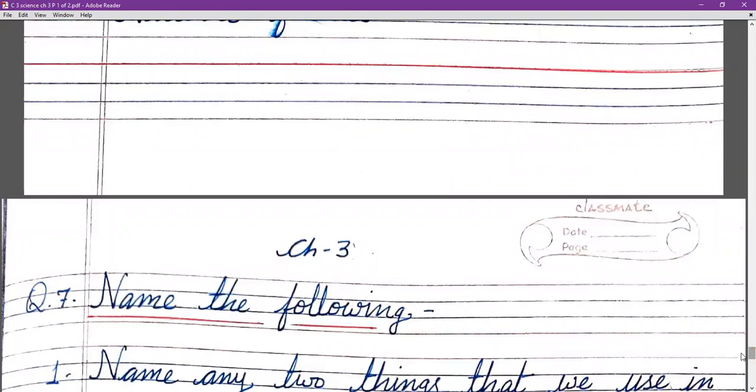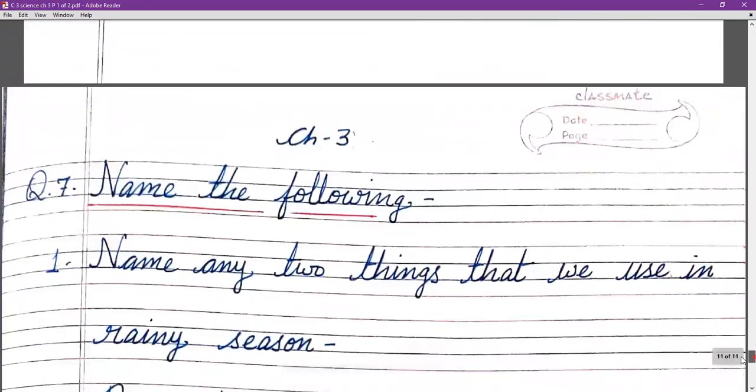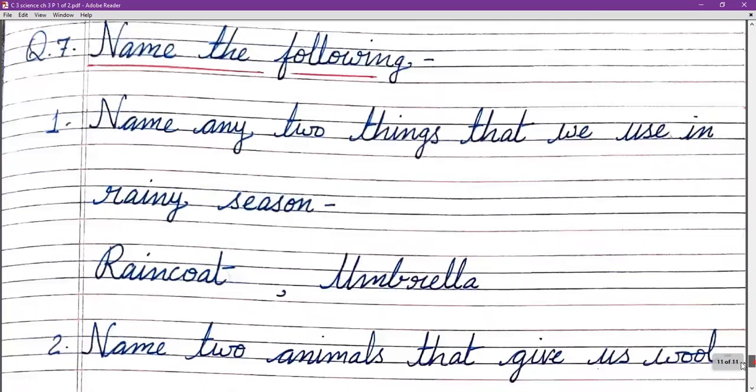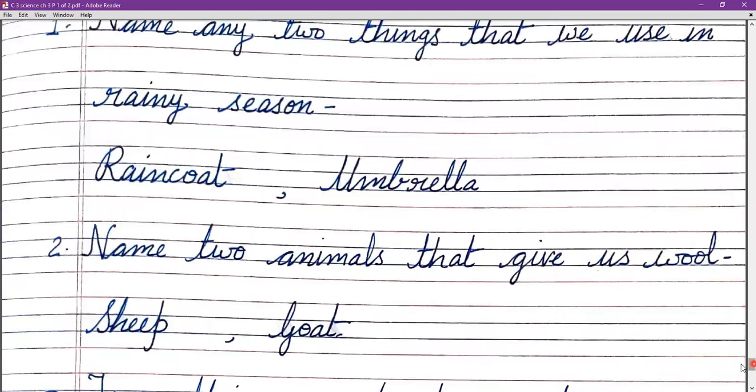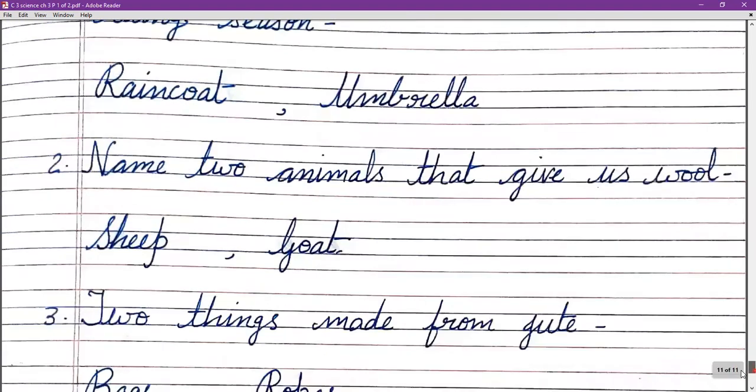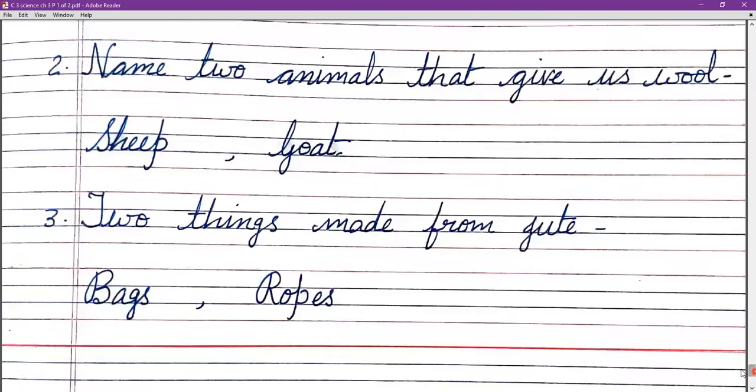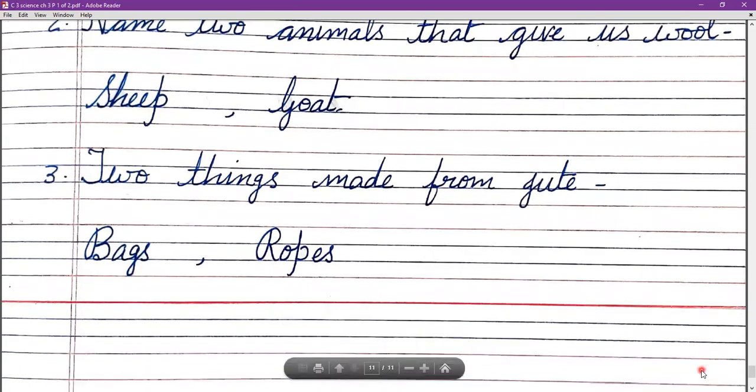So first is name any 2 things that we use in rainy seasons. ऐसी 2 चीजें जो हम rainy season में use में लेते हैं, umbrella and raincoat. Question number 2, name 2 animals that give us wool, sheep and goat. And then third is 2 things made from jute. Jute से बनाई हुई 2 चीजें, ropes and normally there are some jute bags available in the market. तो ये 2 चीजें जो हमें jute से मिलती हैं.